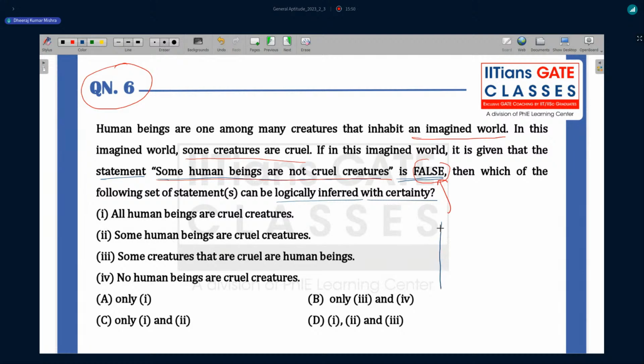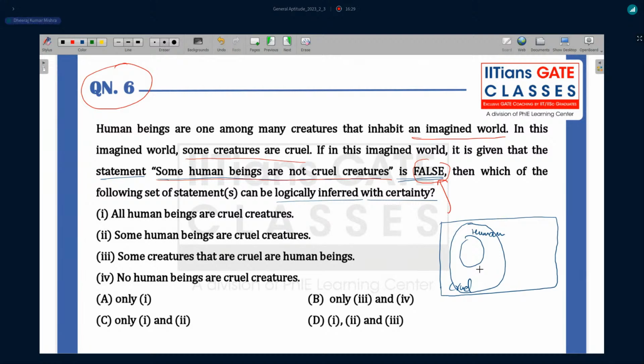So suppose this is creature. The entire block is going to be creature. And you can say that some creature, you see here, this is the circle which denotes cruel. And this is going to be the circle which denotes human. And there are some small circles you can draw, they might be some other creature. So now by looking at this Venn diagram, which option can be chosen as correct, that we have to choose.